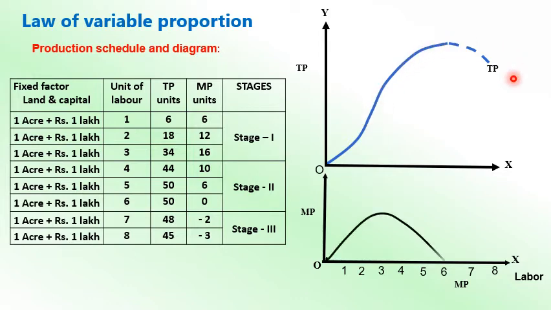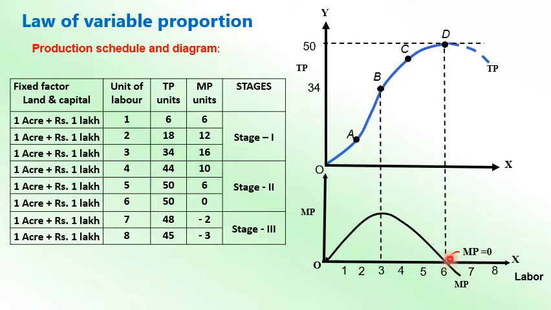If you put it in a diagram, the total production curve looks like this, and the marginal production, if you plot it, you will get it like that. Where it intersects the x-axis it becomes 0, because MP is 0, and at this point total production is maximum. At point D the output is maximum. Up to the third point is stage 1, where production increases at an increasing rate, so marginal production increases at an increasing rate.